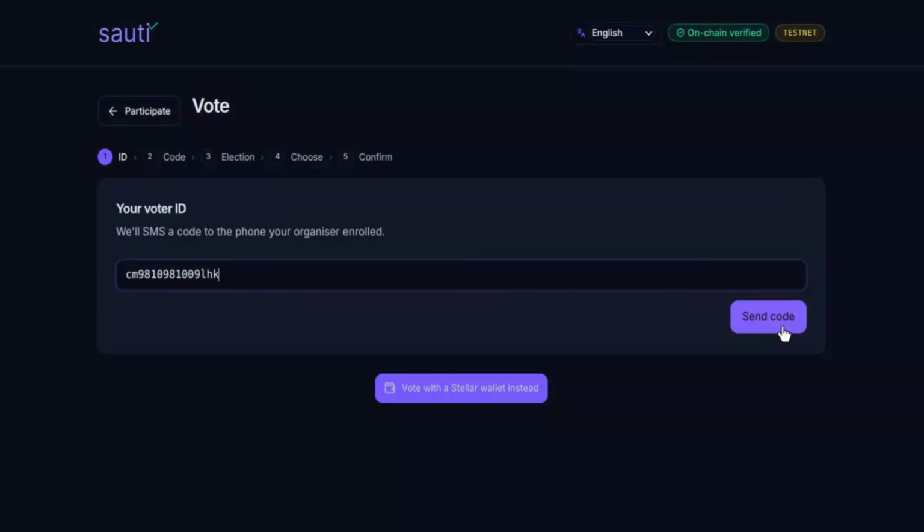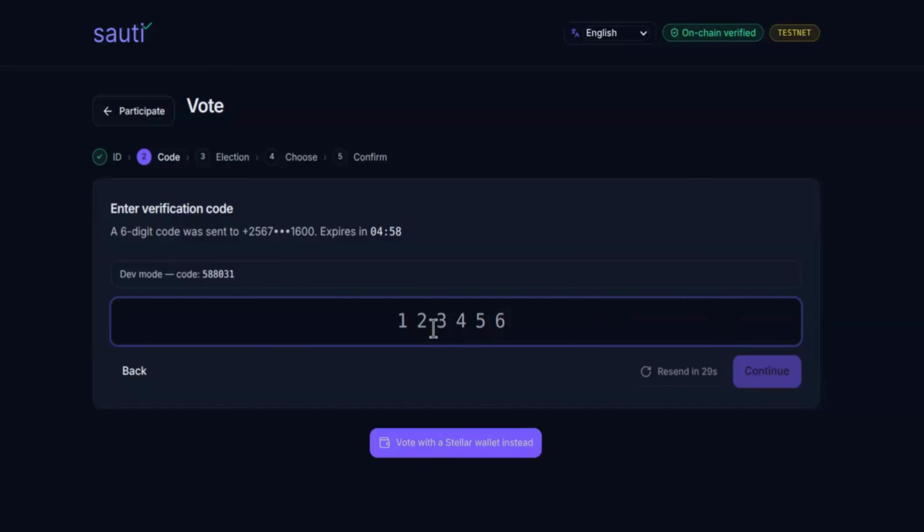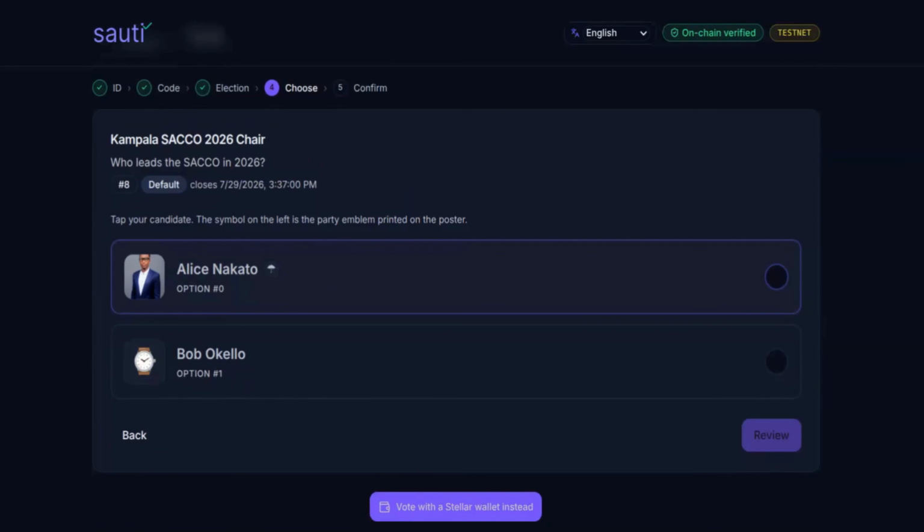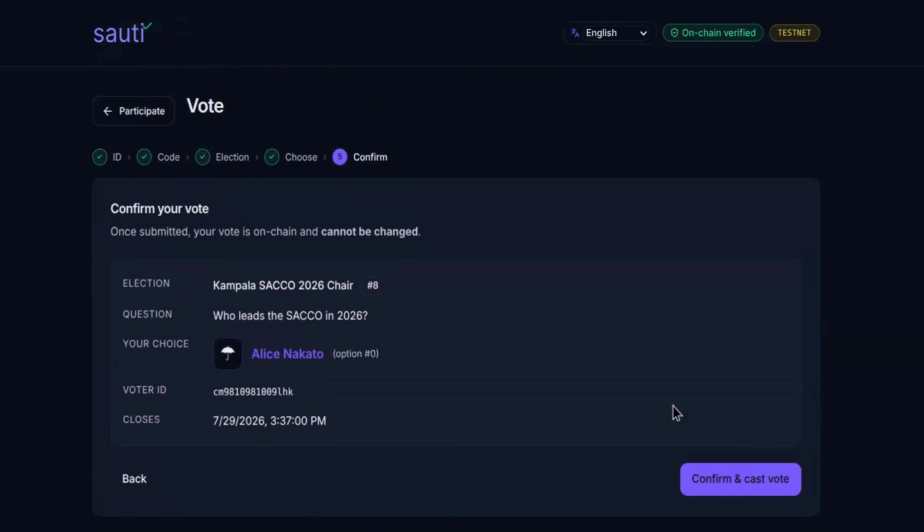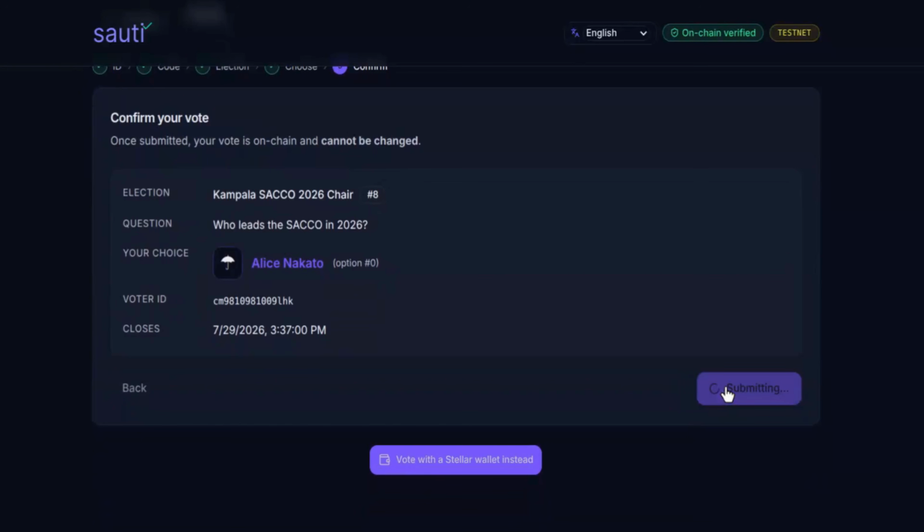You can follow this link that is for voting, and it will take you directly to voting. Here, when you want to vote, you enter your voter ID. It can be the national ID or the student ID, any ID that they registered you with. They will send a code to your phone to verify that it's you, and then after approving that, you will see all the elections that are available for you. This is the only election that is available for me. I will choose my candidate, and then I review, check that it is the correct option, then I confirm.